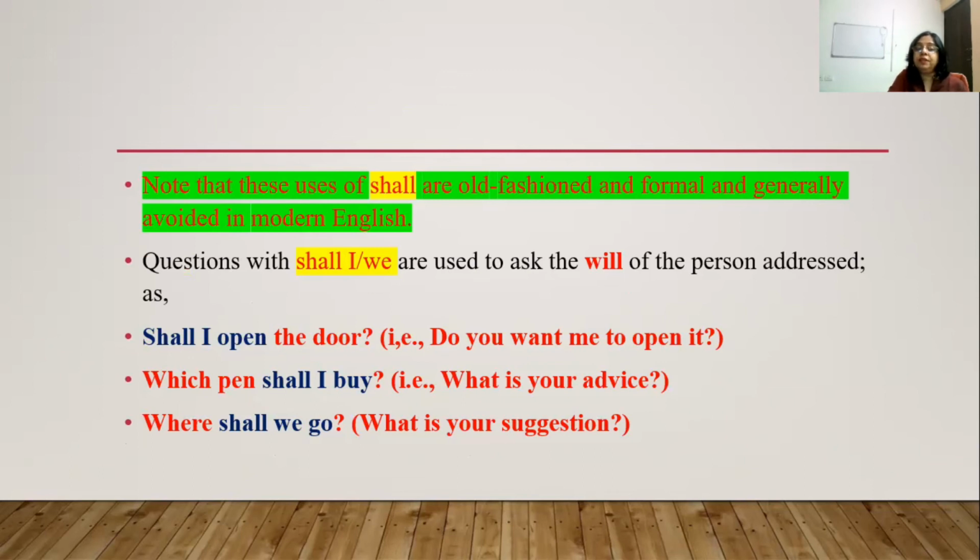Questions with shall I or shall we are used to ask the will of the person addressed. As in, shall I open the door? That is, do you want me to open the door? You are asking somebody else whether they want you to open the door. Then, which pen shall I buy? Again, you are seeking the advice of the other person who is standing with you. What is your advice? Where shall we go? That means, what is your suggestion?